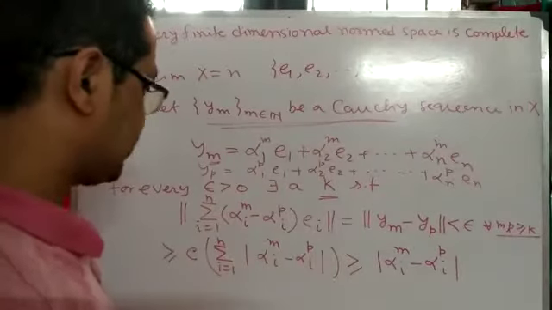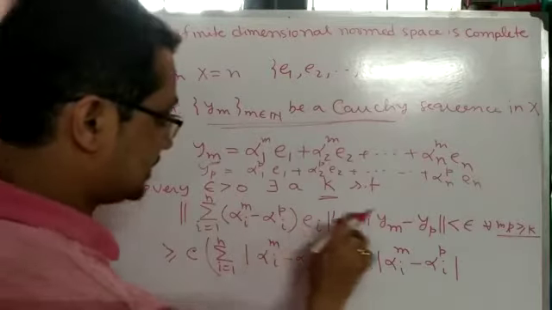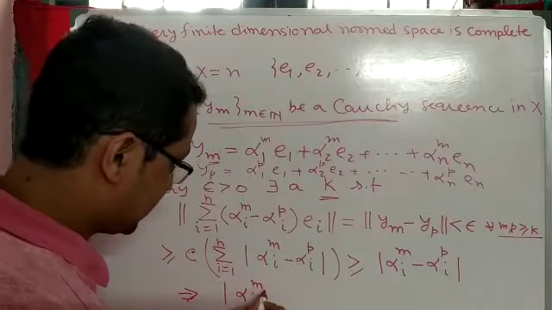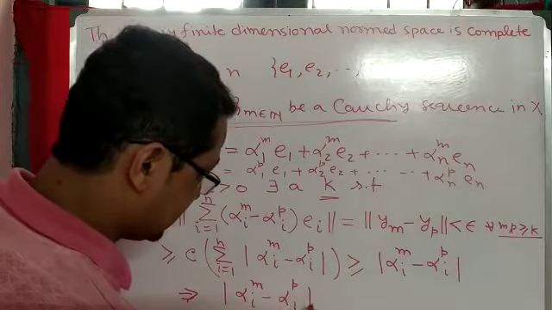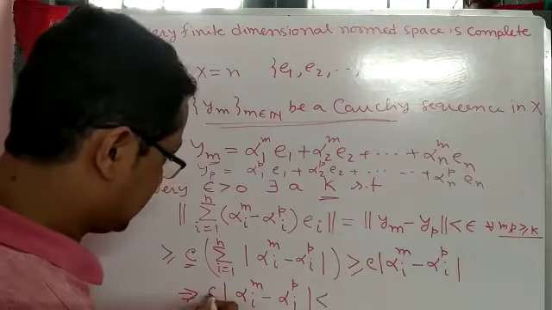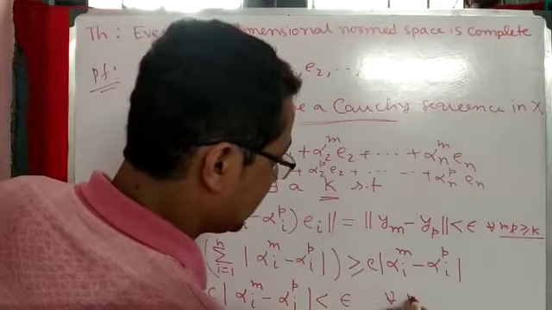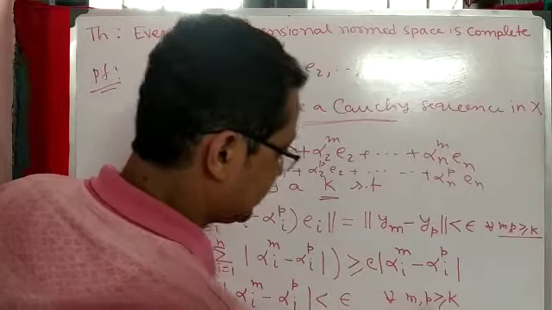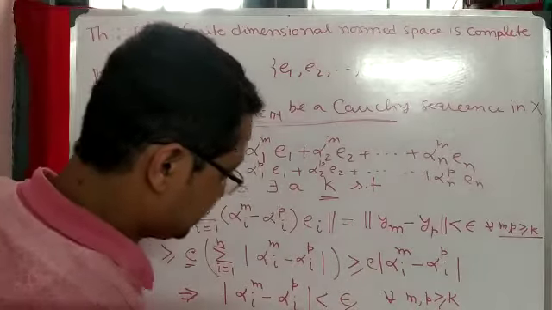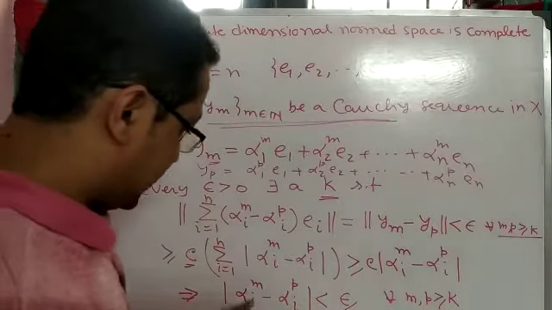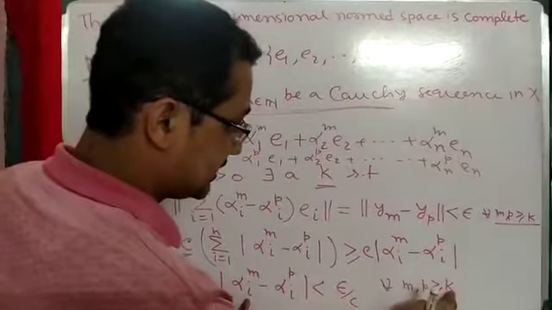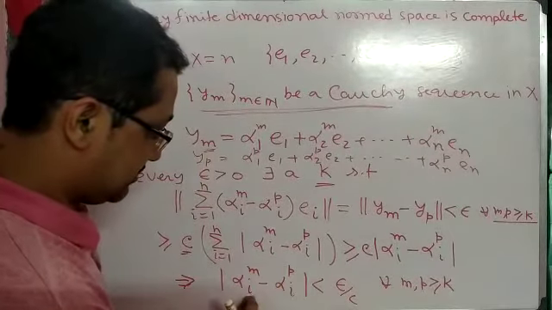That's it. So now we go back to that relation. So we write this is nothing but alpha i to the power m minus alpha i to the power p, times c. So c times that is less than epsilon for all m and p greater than or equal to k. Now we can divide with respect to that c, so it is less than epsilon by c. What is i? Choose i fixed, and m and p both are greater than or equal to k. So m and p are both varied, but i is fixed.